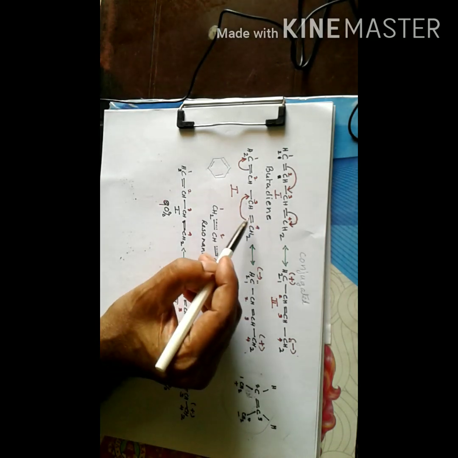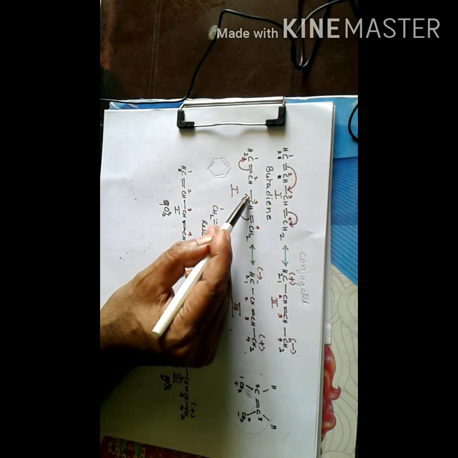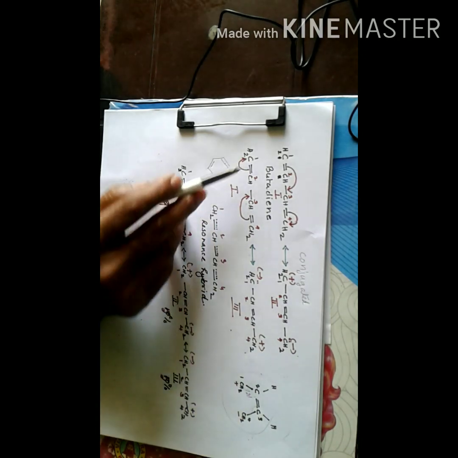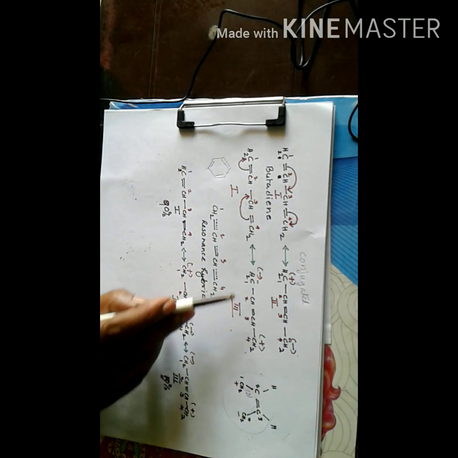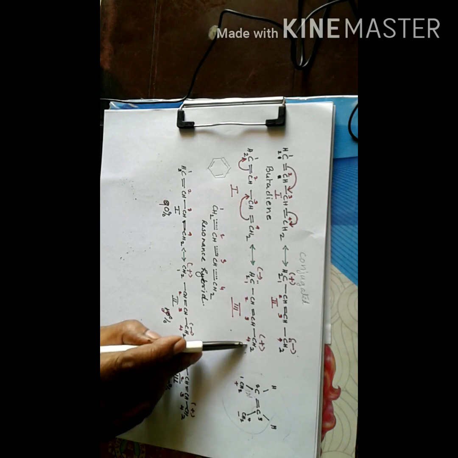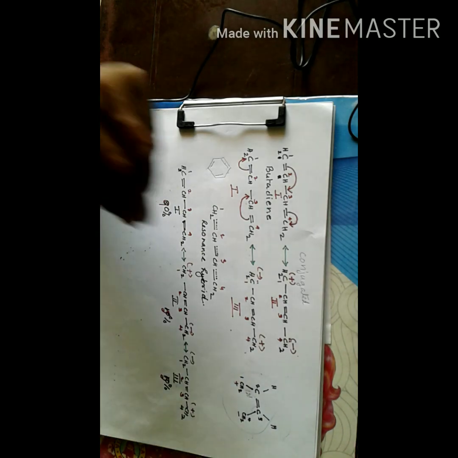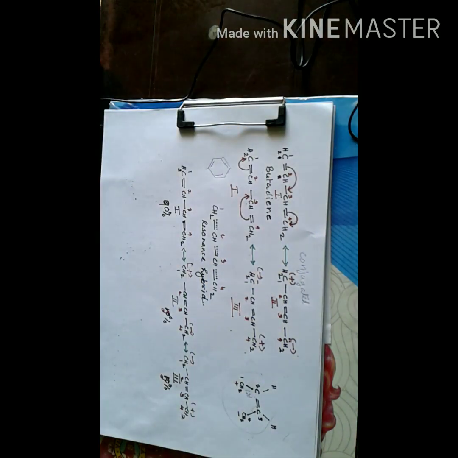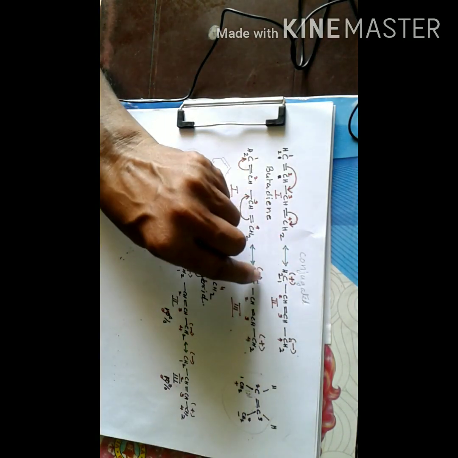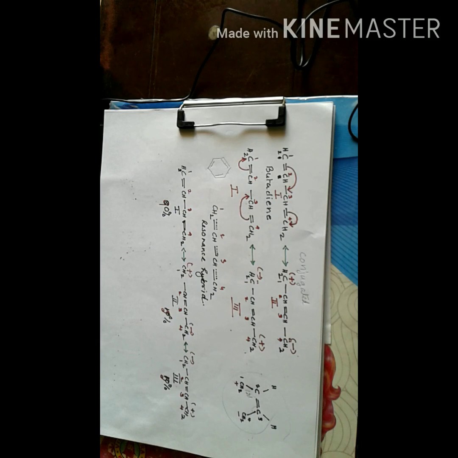So this structure is one of the canonical structures of butadiene. Now the bond shift can occur in the opposite direction like this. In this case, carbon 1 gets a negative charge and carbon 4 gets a positive charge. Now examine these two structures. They are similar. They differ only in the position of the charges. Now structure 2 and 3